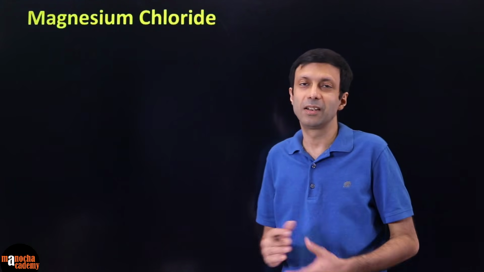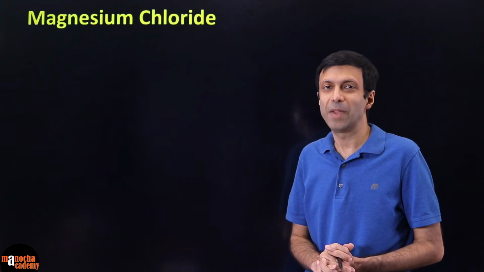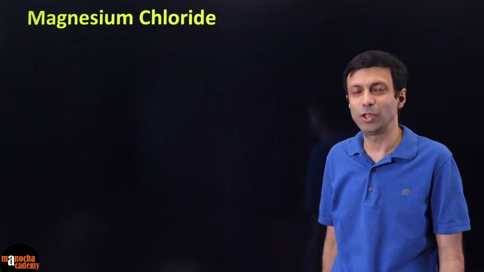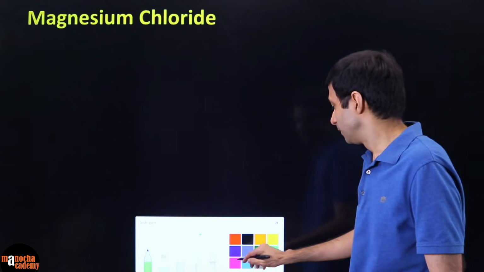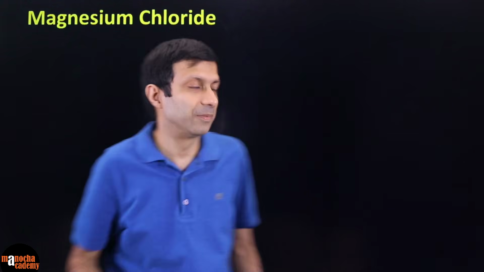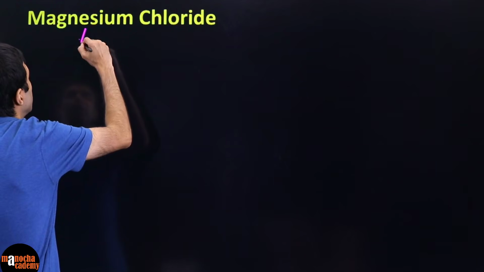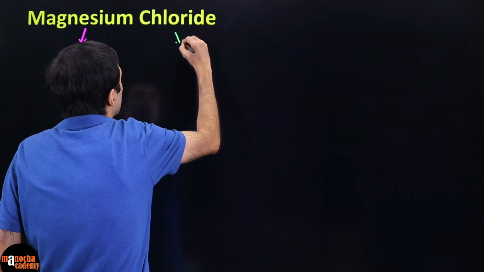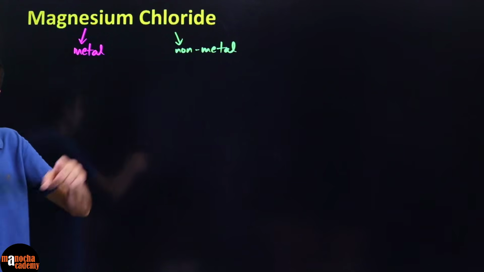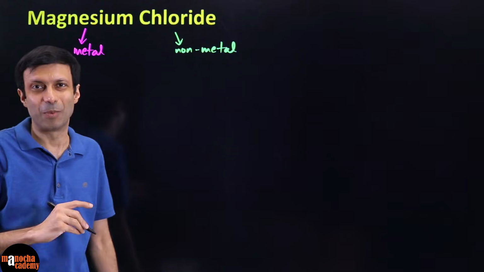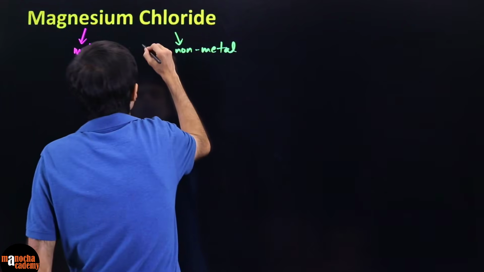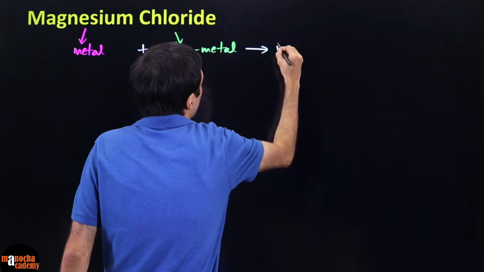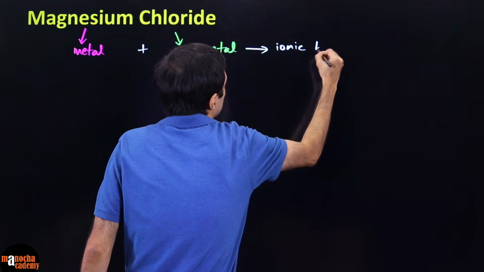Let's also try the bonding between magnesium and chlorine when it forms magnesium chloride. Again, you can see here, magnesium is a metal. Chlorine is a non-metal. So metal and non-metal will tend to form ionic bond or electrovalent bond. So we can see here that when metal and non-metal combine, you will have an ionic bond.